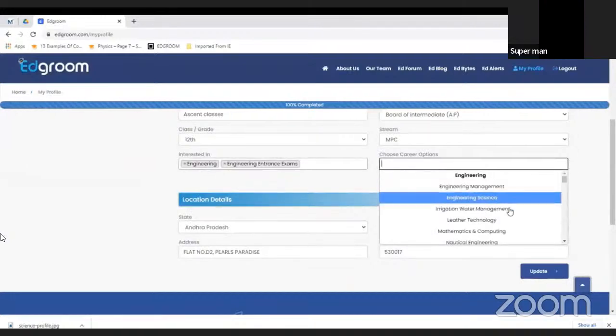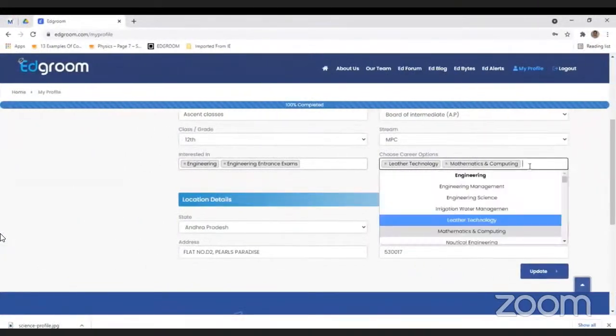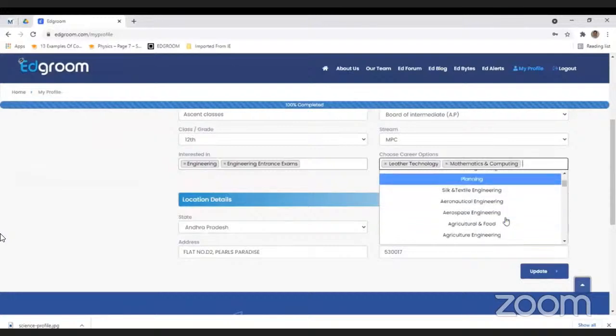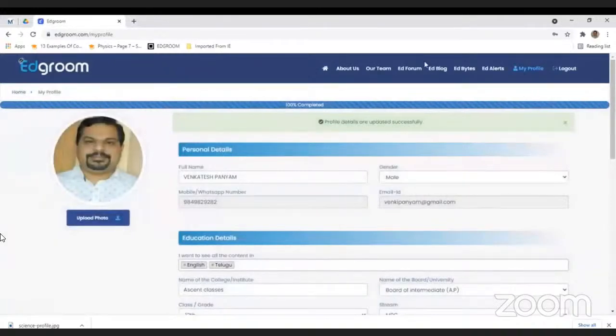So I just want technology, mathematics and computing. You can select a number of areas related to it, or I can say aeronautical engineering. So you can select all the career options related to your interest. Then simply update your profile. So from now onwards, whatever you see, the content will be based on your interests.